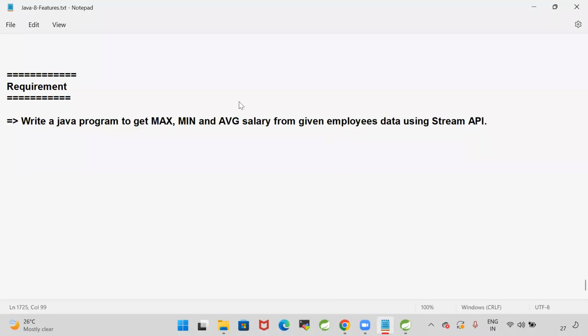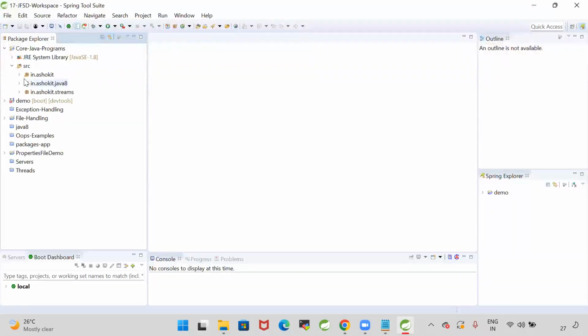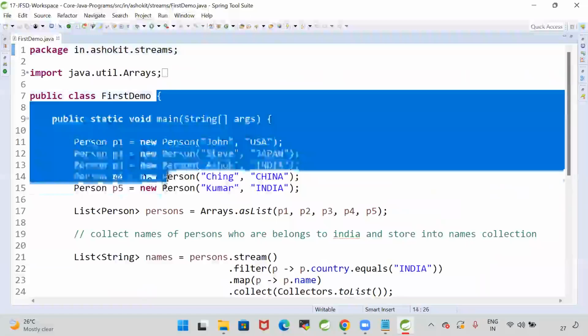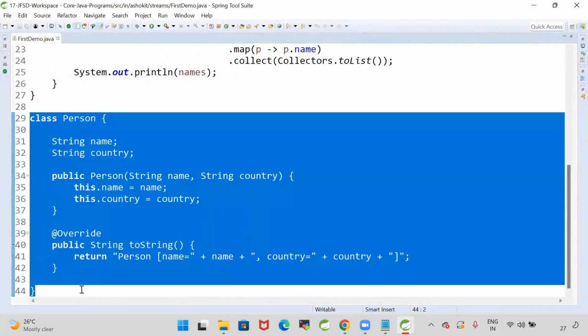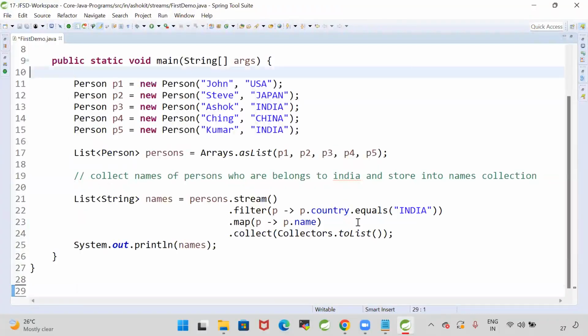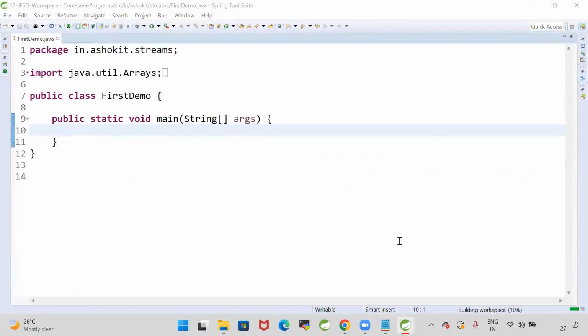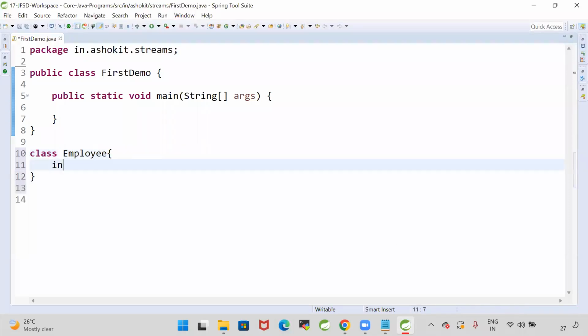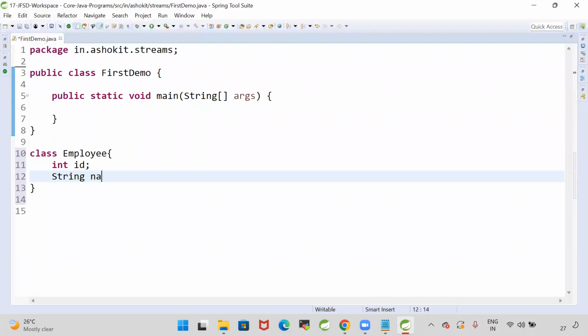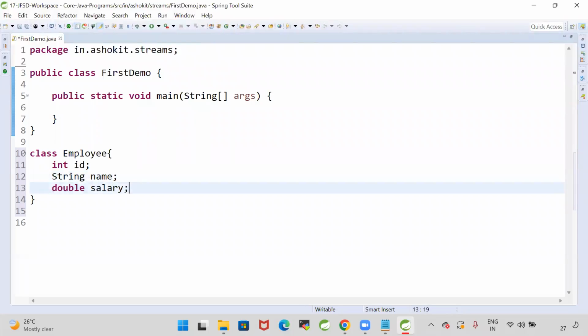Okay, let me try this. Guys, here instead of a person, I'm taking a class called Employee, with employee ID, name and salary: integer id, string name and double salary.